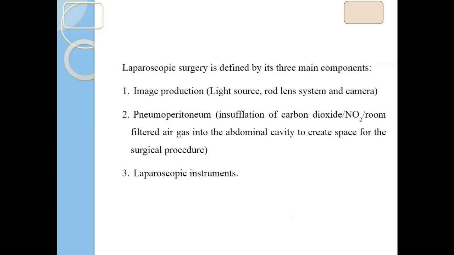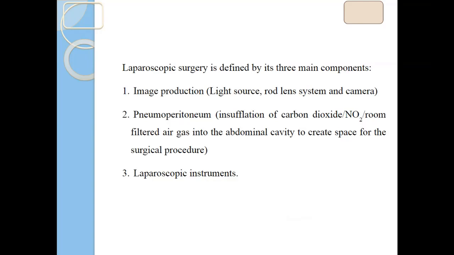telescope from a reputed company. For the other accessories, such as scissors or any other accessories, we can use locally made ones, and you can reduce the cost of the laparoscope. But as far as the camera, light source and telescope are concerned, one should not compromise on quality, because it gives a very good picture or vision during examination and exploration of the cavities or organs, and during the surgery.